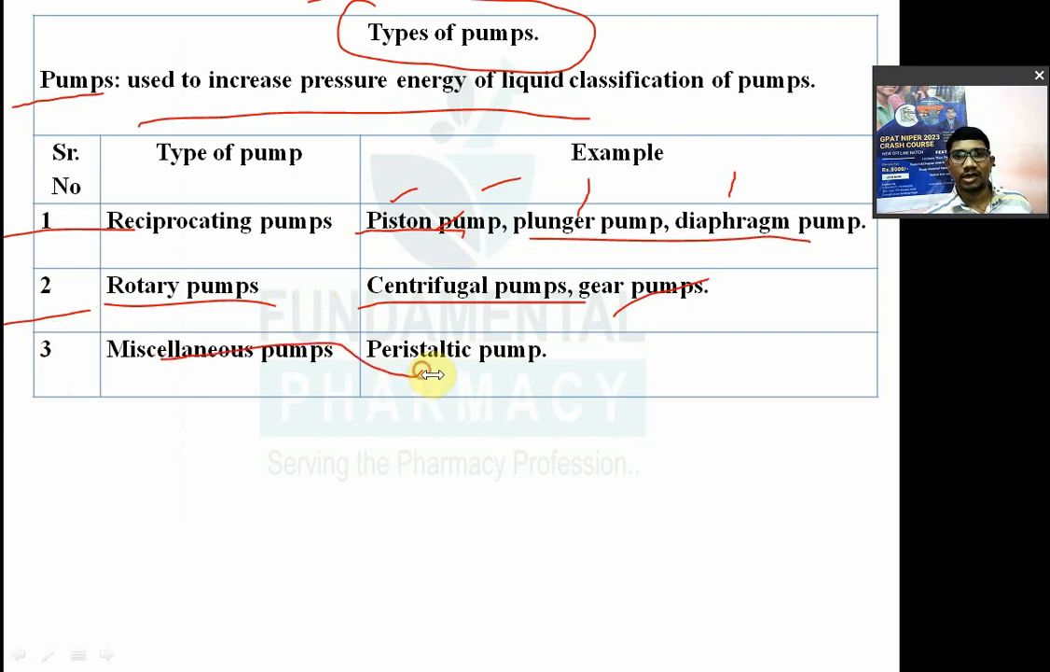Miscellaneous pumps, in that you have peristaltic pump. So they can ask question on this. Ek baar question aa bhi chuka hai iska.